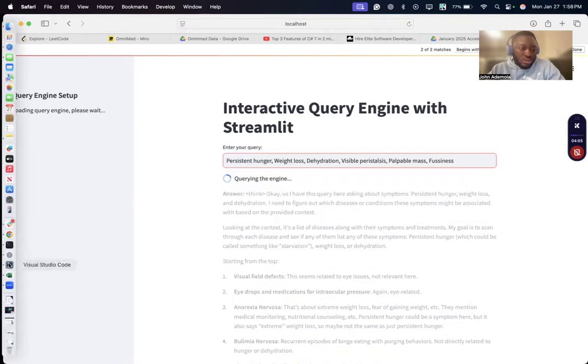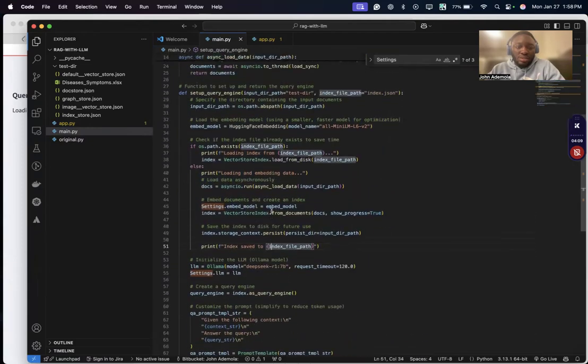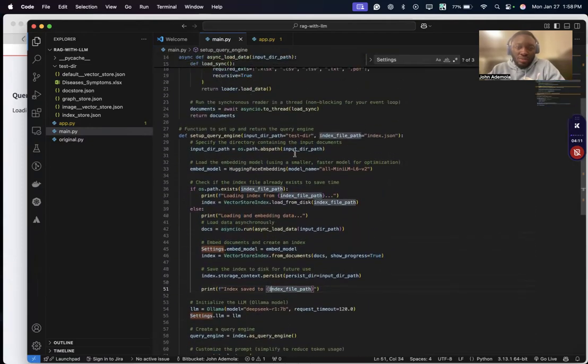So let's go back to the code. What I did is, this is my query engine. I pass in my path that contains my data source, which is here, and then also pass in an index.json, which is saved for reusability, so that I don't have to load the data over and over again.